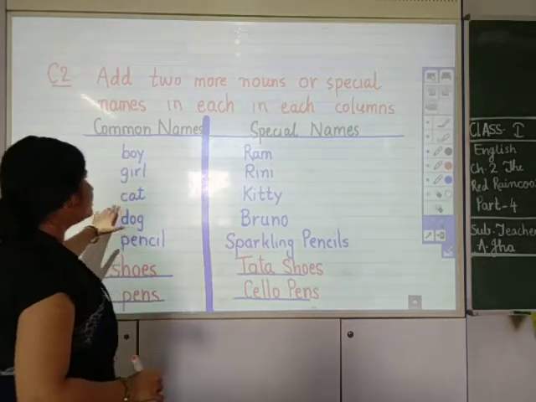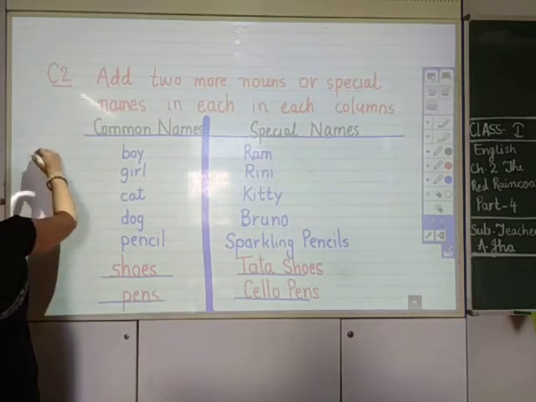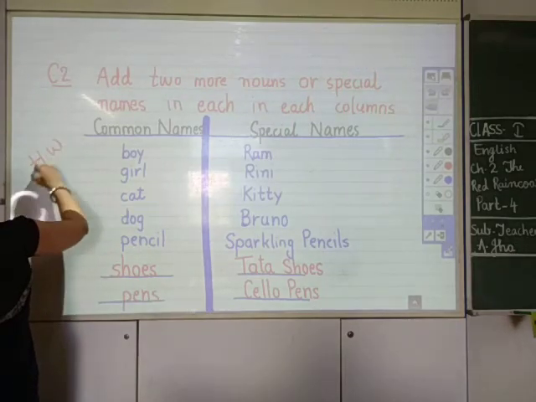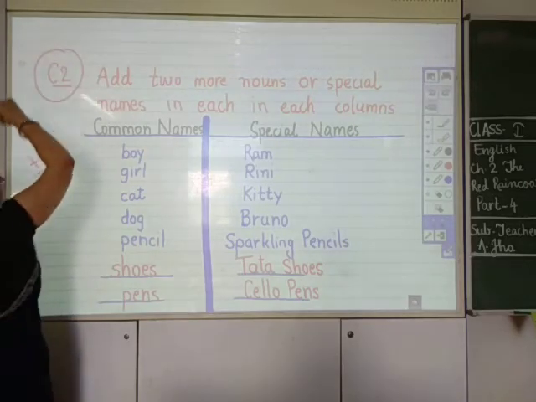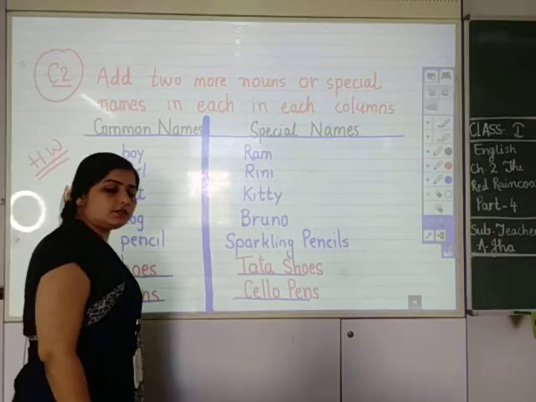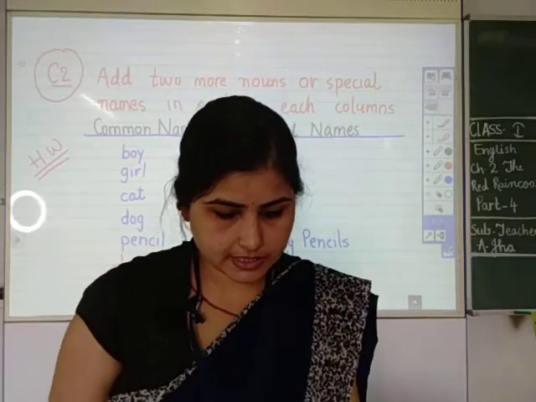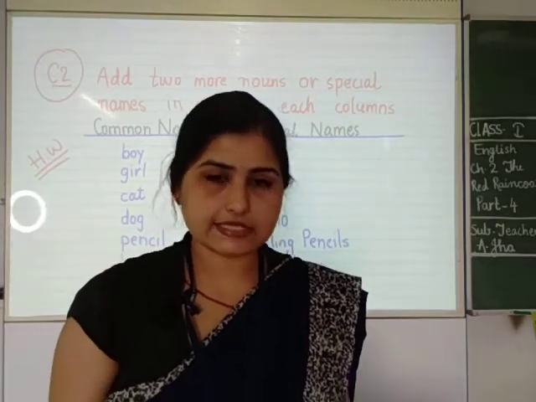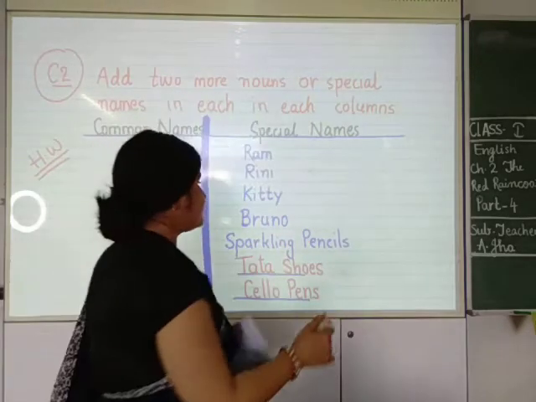As I have told you that this is the book work, but this is today's homework also. So what is your homework? This C2 is your homework. It should be in your book as well as in your notebook. Okay. Now let us move towards the last exercise of the day. There are simply 4 to 5 sentences.